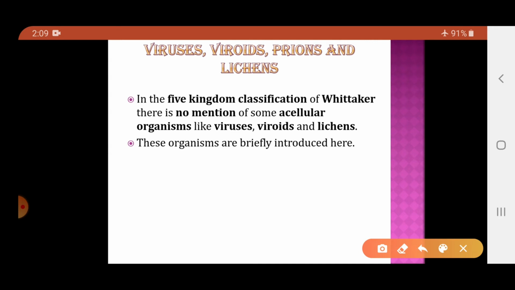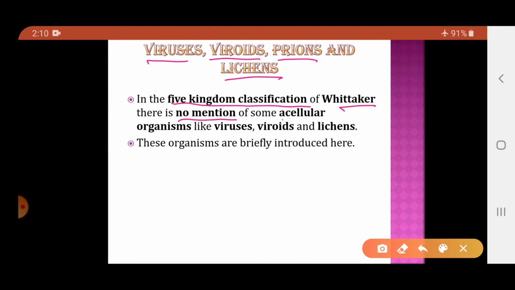So those organisms will be introduced briefly in the following part of the chapter. So which are those organisms? Viruses, viroids, prions and lichens. So these are the organisms which have no mention in the 5 kingdom classification given by Whittaker.